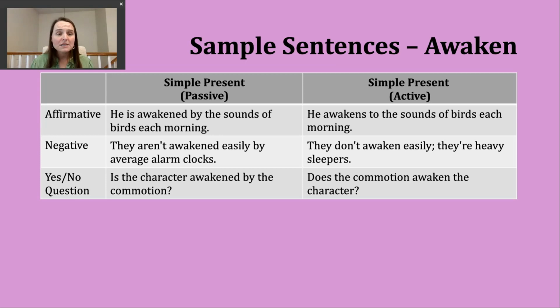We can do this in the passive voice. Again, we're going to start with a present form of be. Then we're going to have that person or thing that receives the action. Then we have the participle form of the verb. An example here. Is the character awakened by the commotion? Okay. And that same sentence, that same idea in active voice is going to follow the pattern of starting with